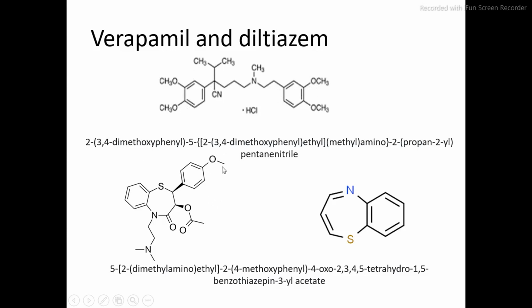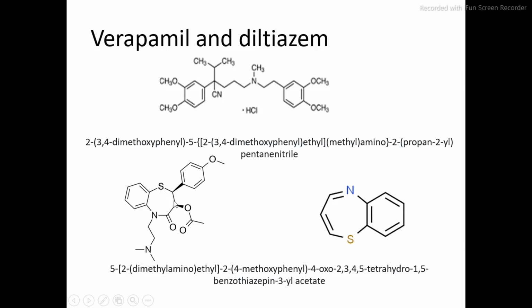Now regarding the IUPAC nomenclature of diltiazem, we have studied that there is a functional group called the acetate functional group, and always we start the numbering from the sulfur. If the azepine ring is there, then we start the numbering from the sulfur. So by alphabetical order, we start from this position.